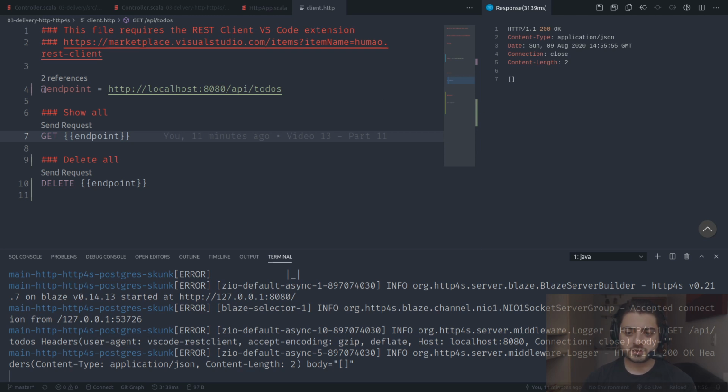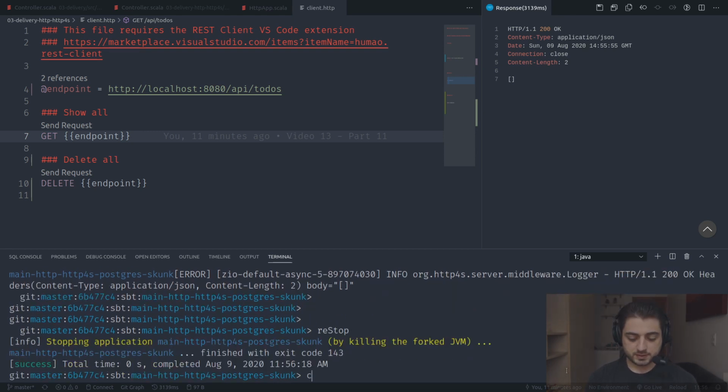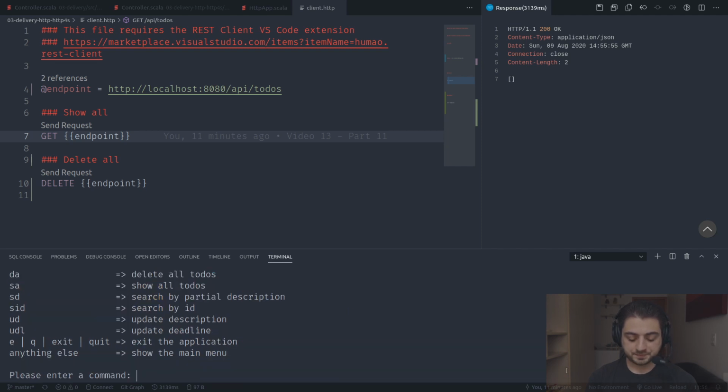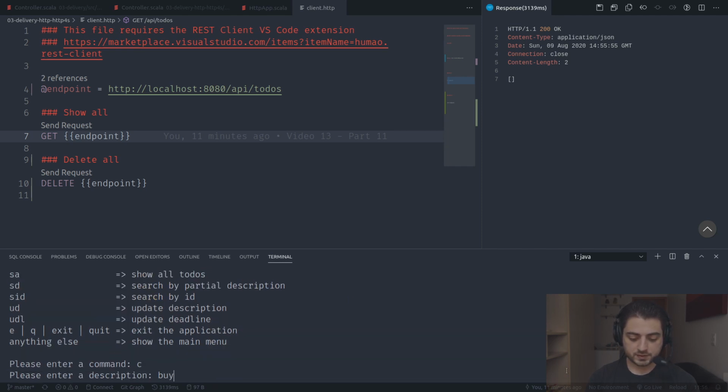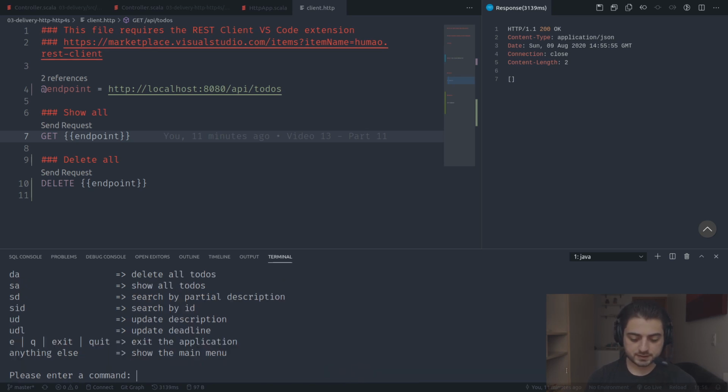Maybe we actually should. Let's go real quick and let's do reStop. Let's go into main. Not http4s, we want the regular one, main Postgres. Okay, this one, let's just run it real quick. Create a couple of to-dos. So we're going to have buy milk 228 days in 9th of August. It's 11:56. All right, did it work?